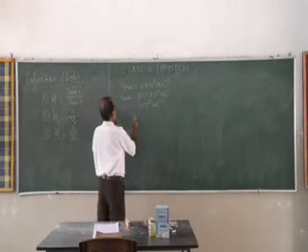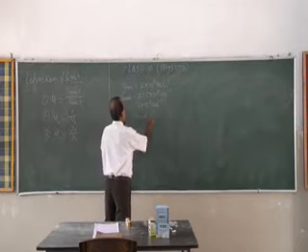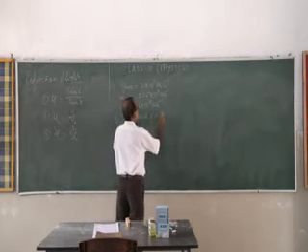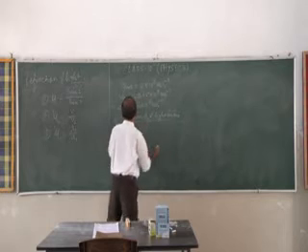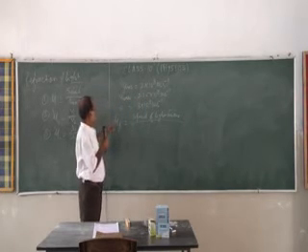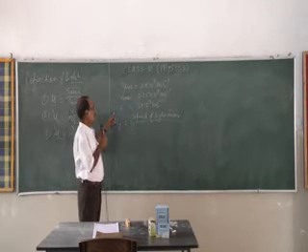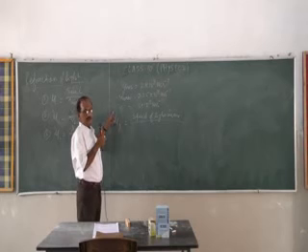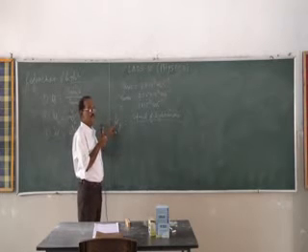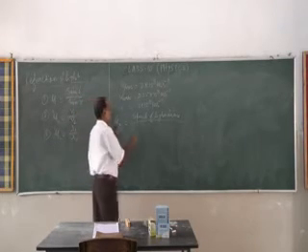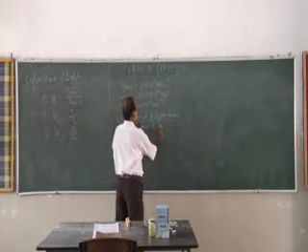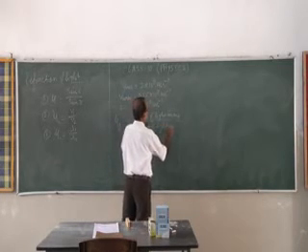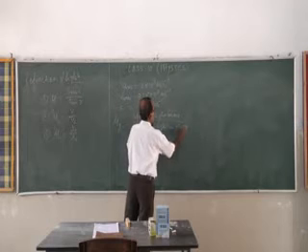It means speed of light in air by, here I am not writing anything, it means it is air or vacuum. This is known as the absolute refractive index of glass. The speed of light in glass.